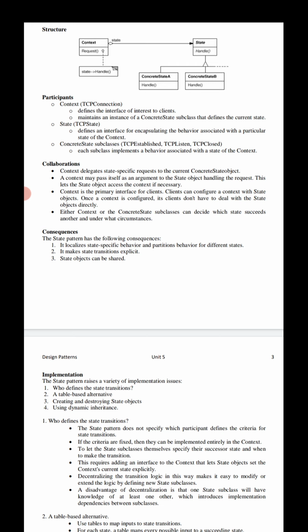Whenever states are shared in this way, they are essentially the flyweight design pattern, with no intrinsic state, only behavior.